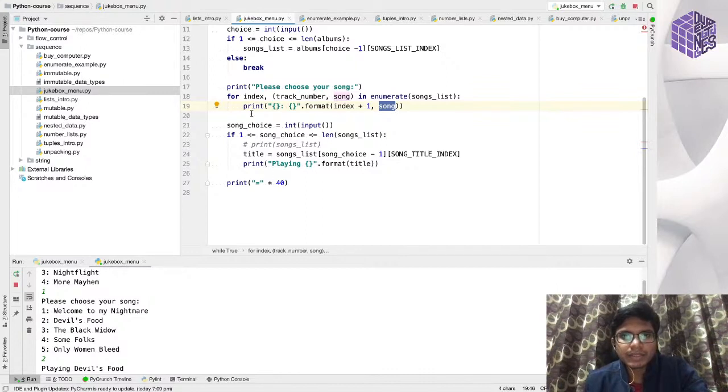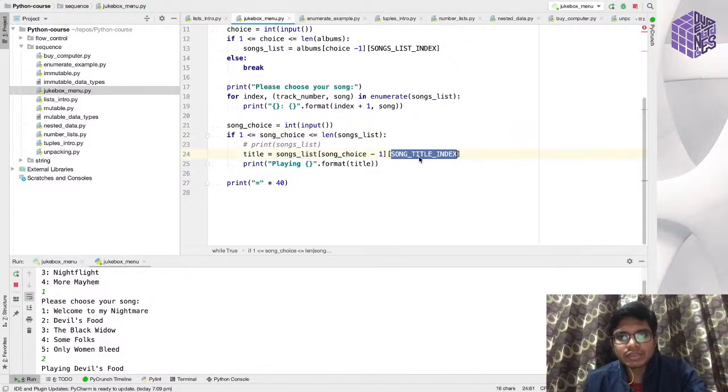Then I take the song choice in the input. If you look closely, I am converting this input to an integer, because if you don't convert it, by default the song choice will be a string data type. Now if the song choice is between 1 and length of song list, I'm just printing the song title, that I am playing this.